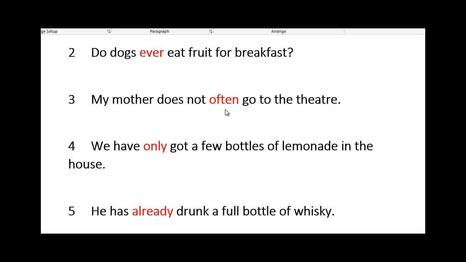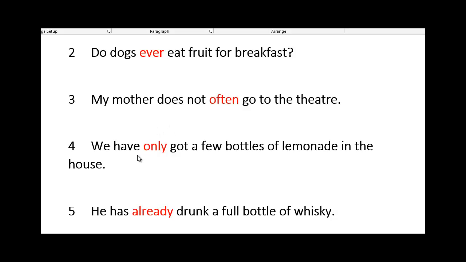So now you know that an adverb is a description of the verb. And when you have a helping verb, the adverb comes between the helping verb and the main verb. Like here, my mother does not often go to the theater. My mother is the subject, does is the helping verb, then the adverb often, then the main verb go, and to the theater is the object.